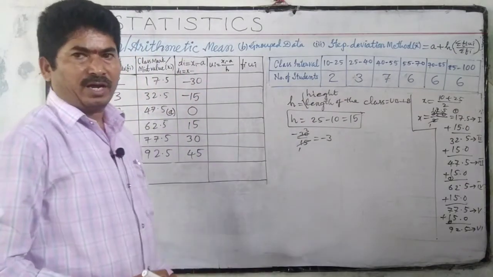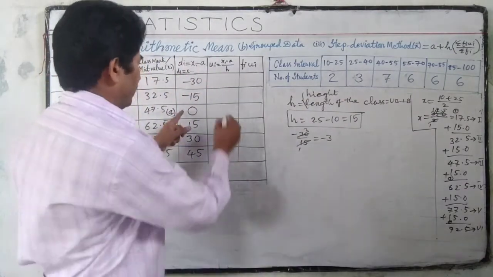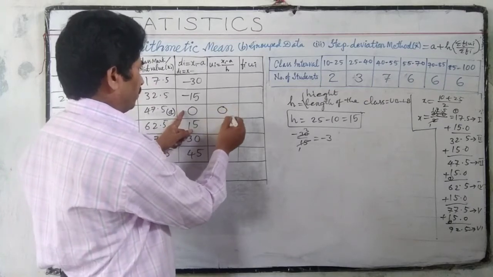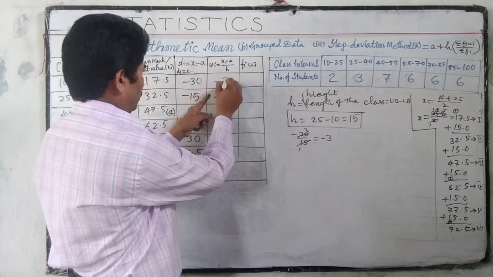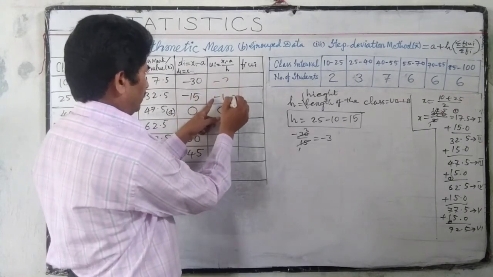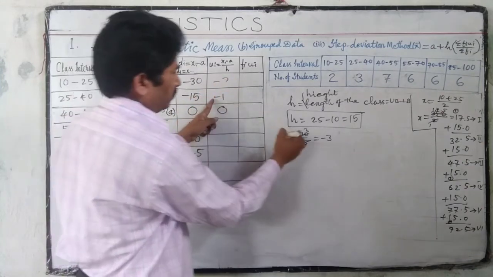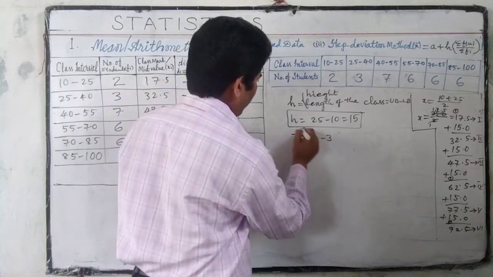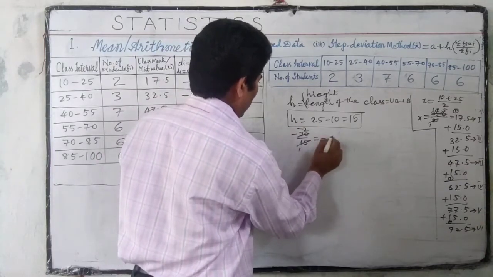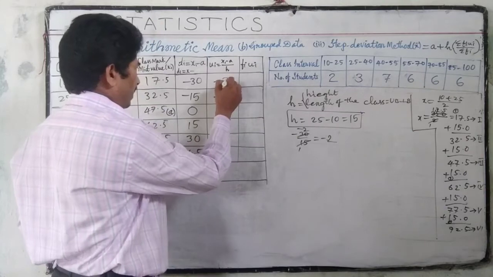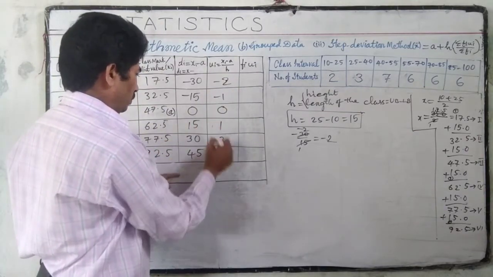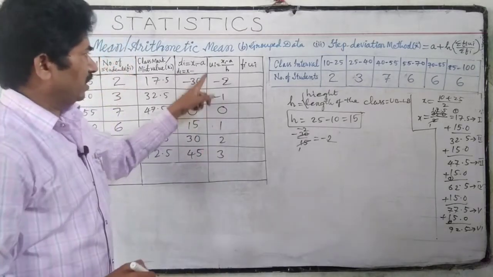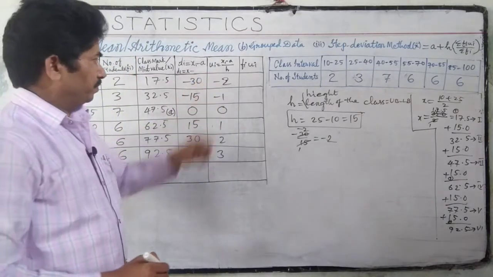But there is no need to calculate these values. Here we keep 0, here minus 1, and minus 2, and we can get the ideas like this. On the other side 1, 2, 3. So these are u.